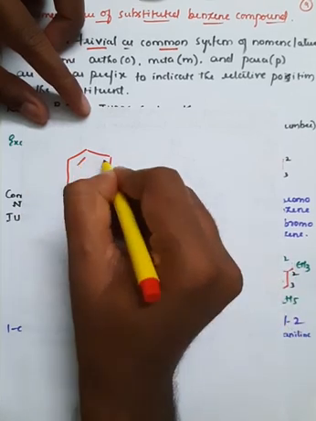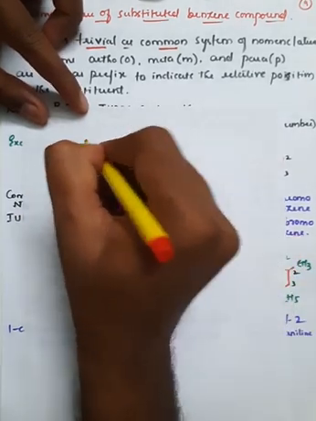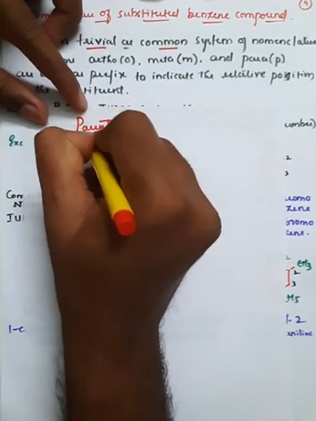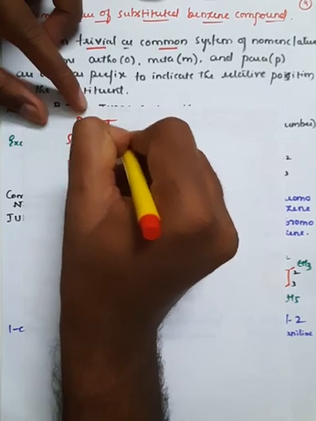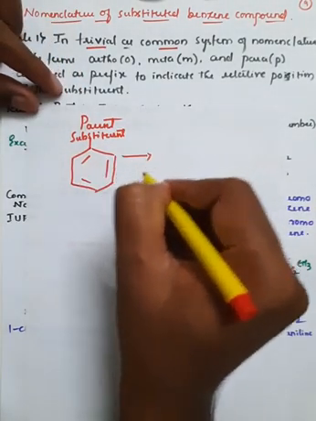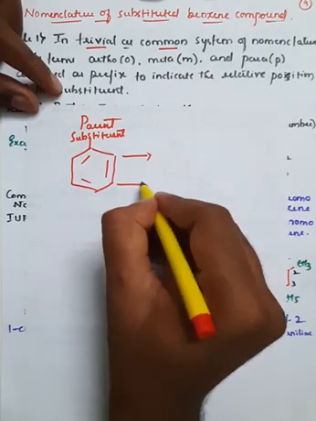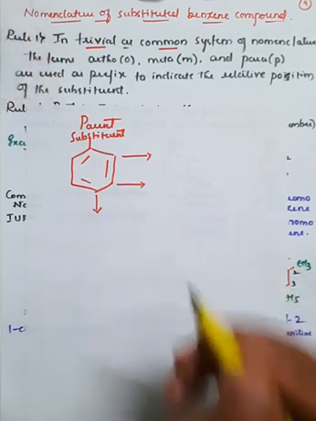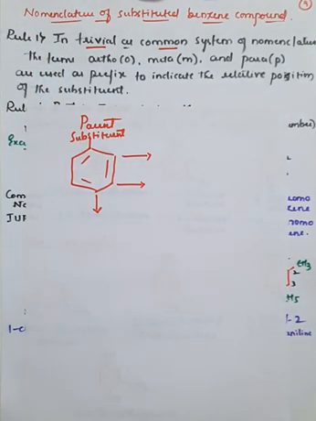So if I take a benzene, there is an attachment of a parent substituent here. We'll call it the parent substituent which is attached to this, right? And this position is called the ortho position. This position is called the meta position, and this position is generally called the para position, right? So there are three different positions here.